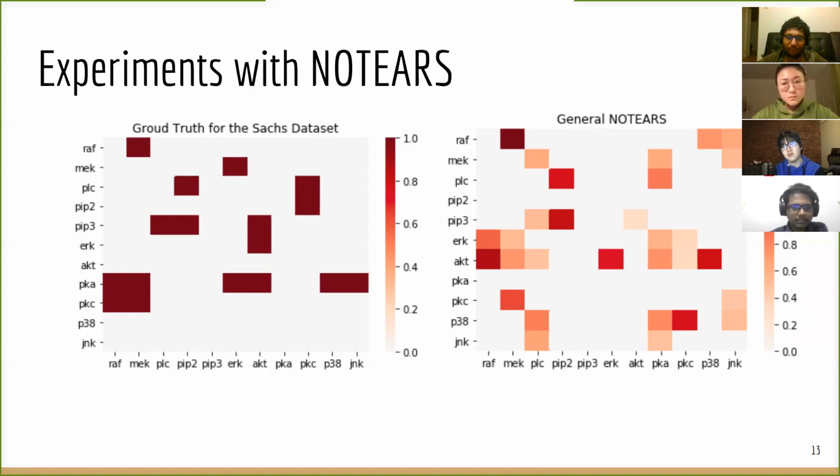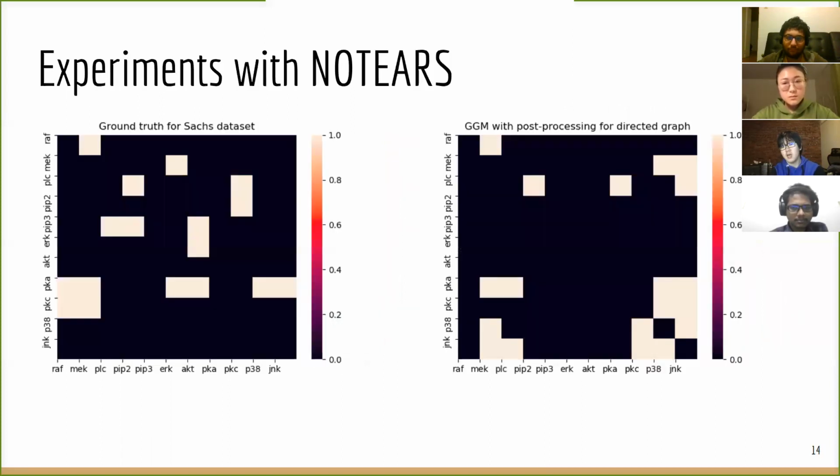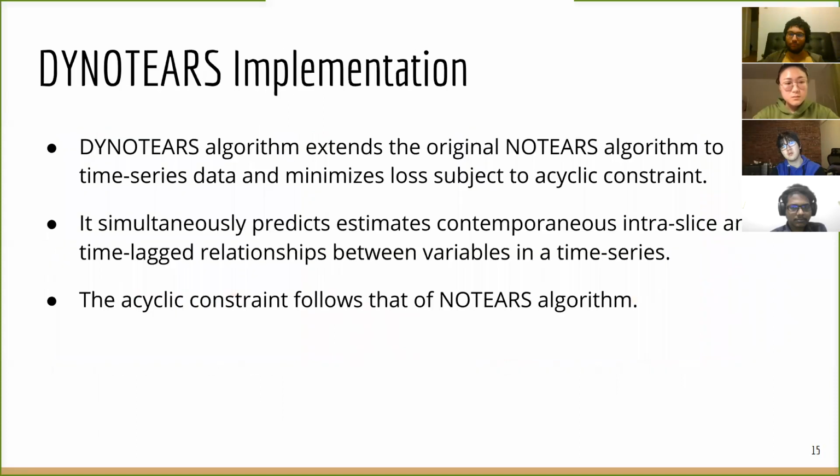And for the next slide, we have results for GGM, in which we build a Gaussian graphical model for the ground truth SACHS dataset. And as we can see, compared with NOTEARS, it predicts fewer edges and has lower performance scores. And on the next slide, we are going to talk about NOTEARS implementations.